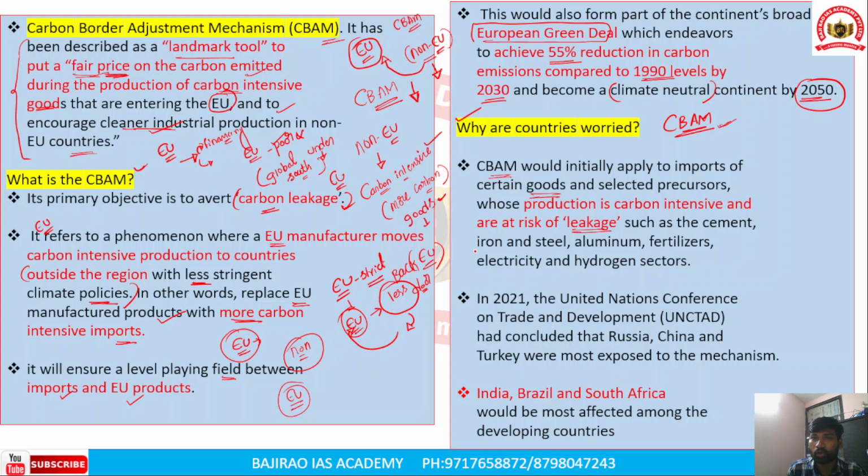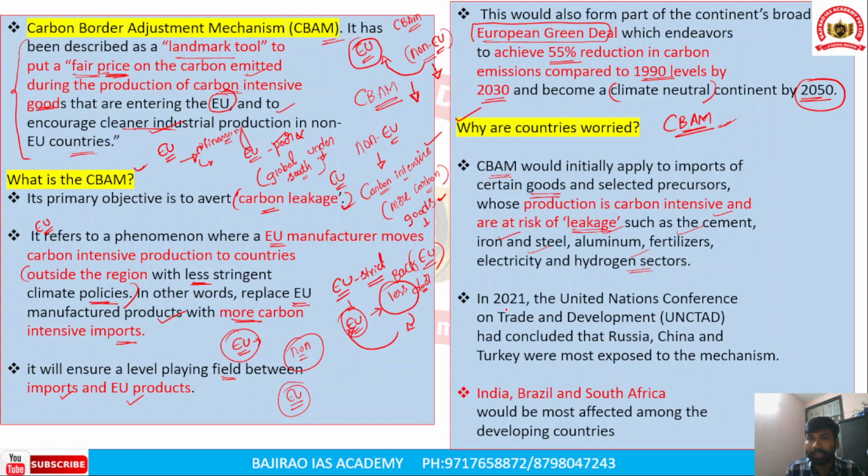Those industries include iron and steel, aluminum, cement, fertilizer, electricity and hydrogen sectors. On these sectors, the mechanism would apply initially.